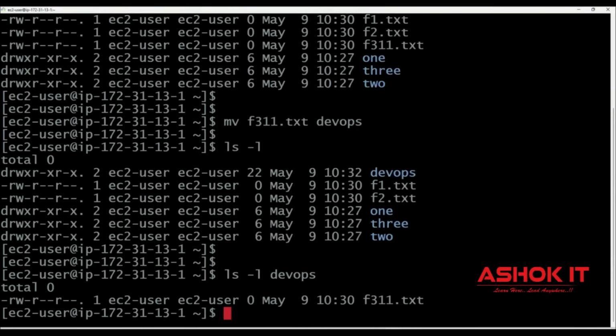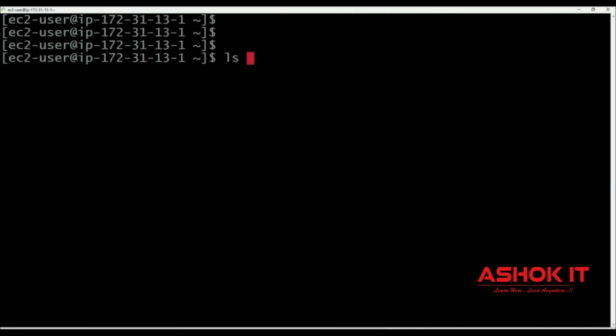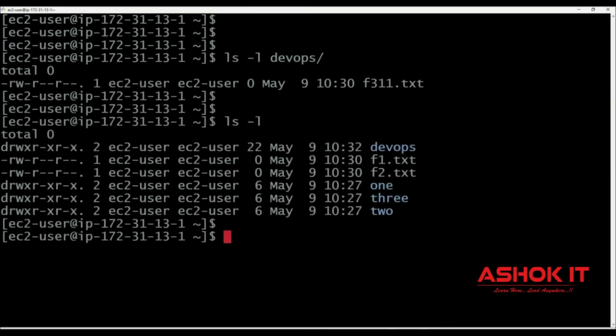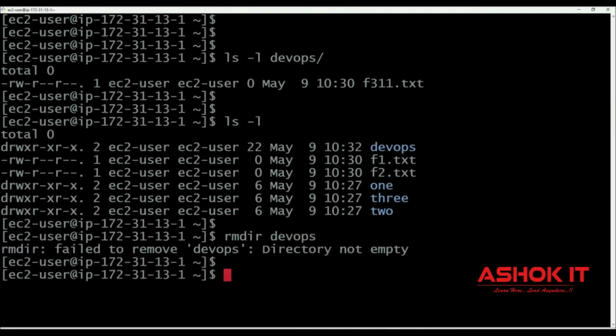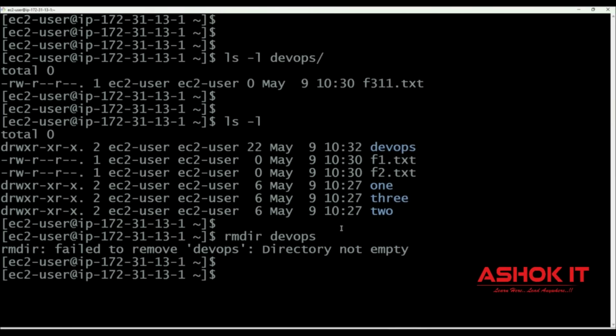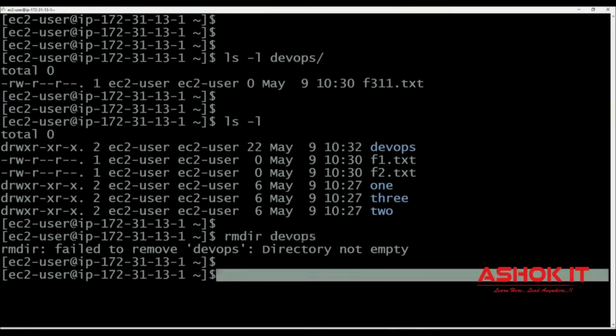Fine. So currently the DevOps directory is having content: ls -l space DevOps directory. In that, one file is available. Now let me try to delete it: rmdir DevOps. It is not getting deleted. The reason is the DevOps directory is not empty. mkdir, rmdir. mkdir is used to make the directory, rmdir is used to remove the directory. But in this scenario, rmdir is not working because this directory is not empty.